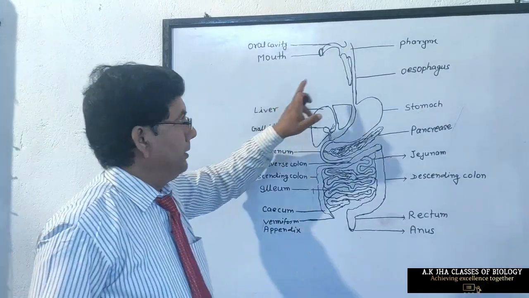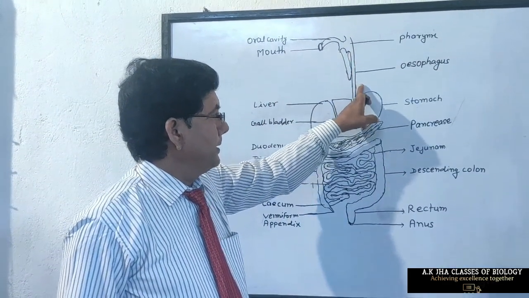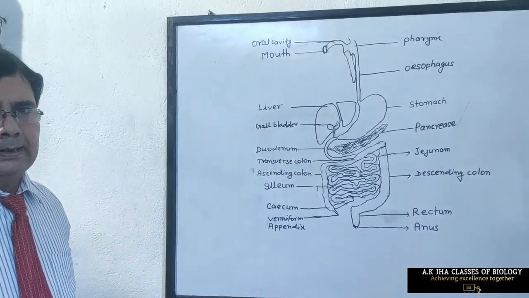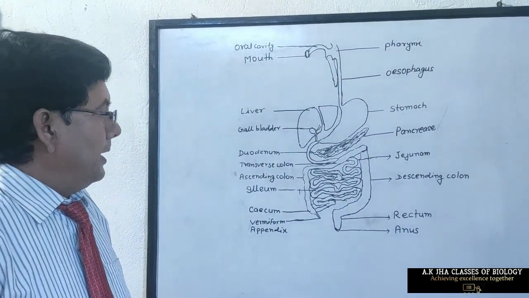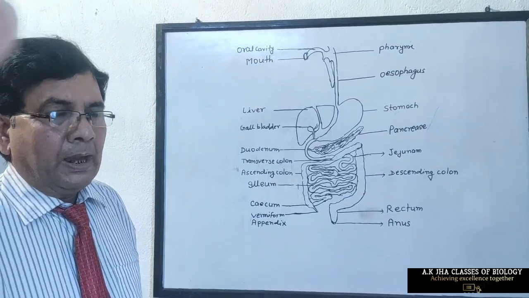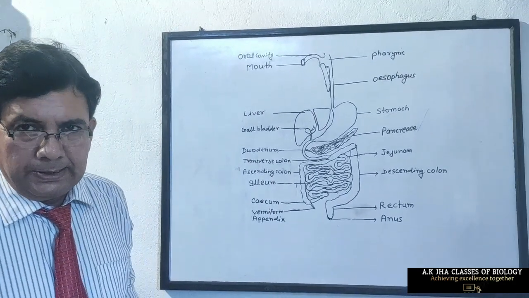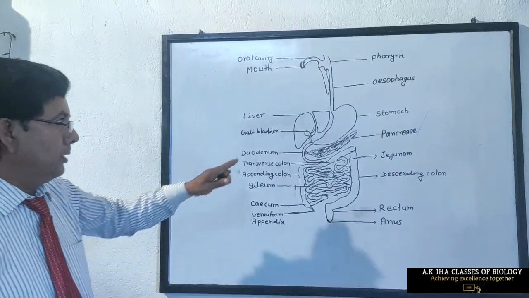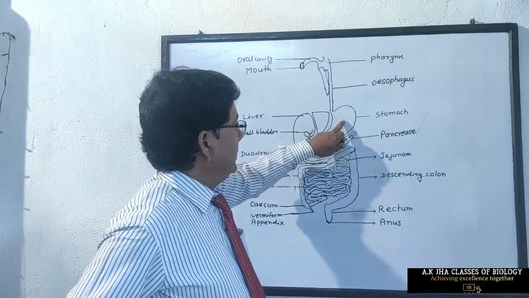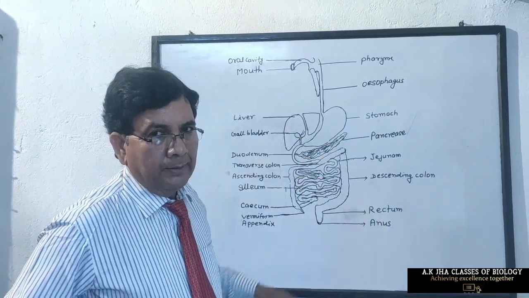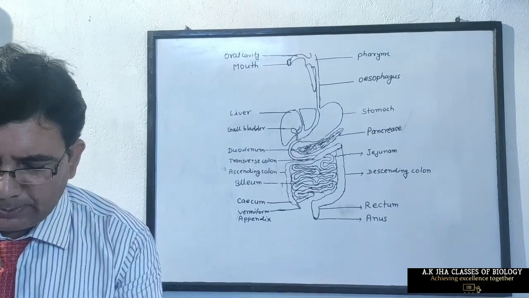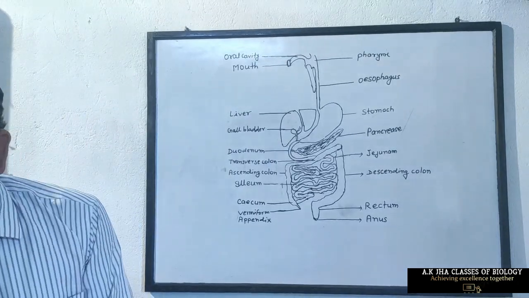Then food goes to the oesophagus. The wall of oesophagus also secretes an enzyme which is called pepsinogen. Pepsinogen is an inactive enzyme, so there is no digestion of food in oesophagus. Then food enters in stomach. Now, what is the digestion of food in stomach? We study one by one.